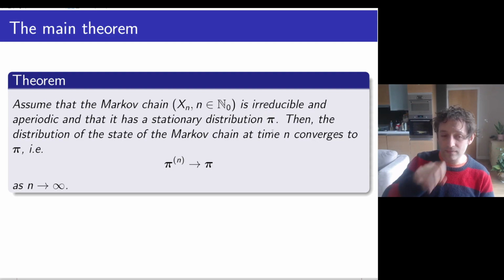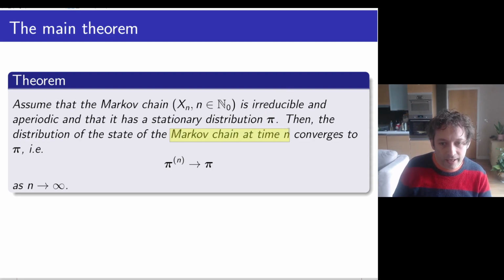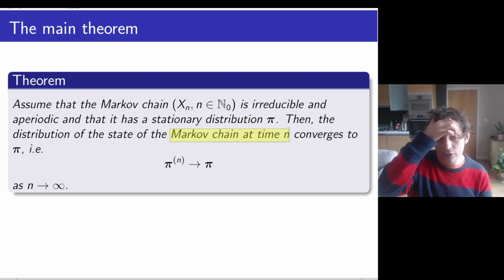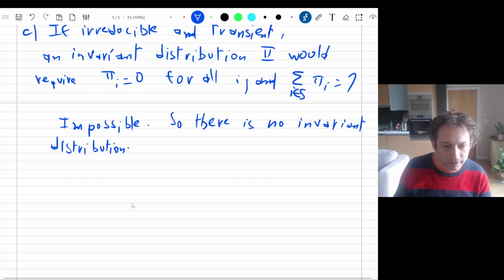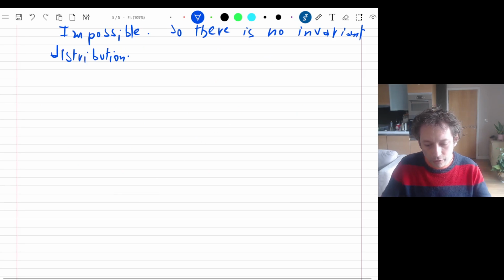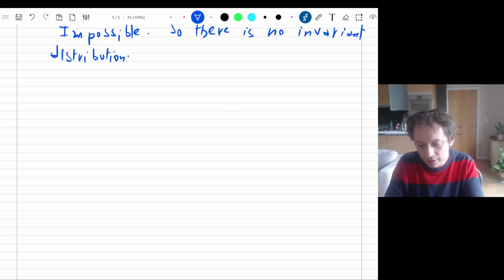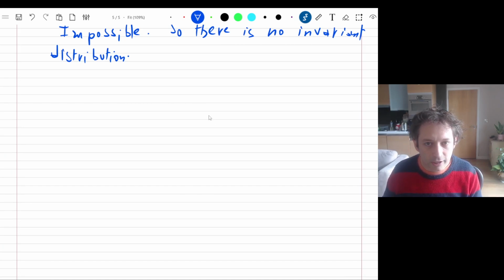Then the distribution of the state of the Markov chain at time n converges to pi as n tends to infinity. So pi n converges to pi. I will in fact write the theorem down, but we'll do the proof on the slides because the proof is definitely on the intense side with quite a few things to it. So this is theorem 20.